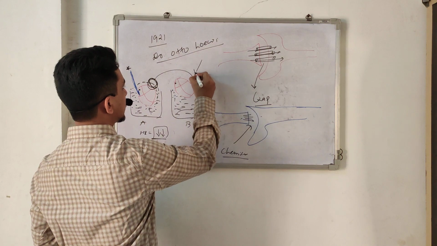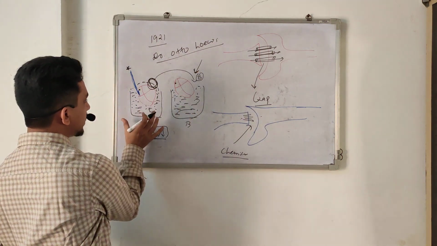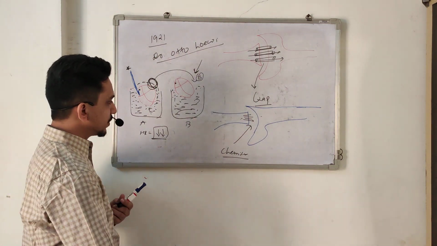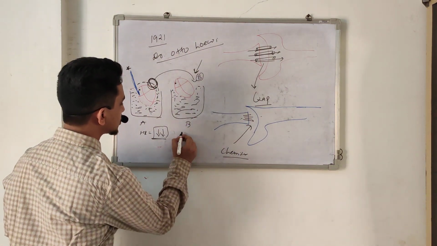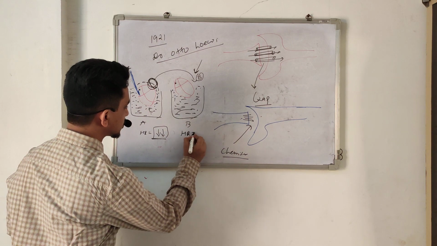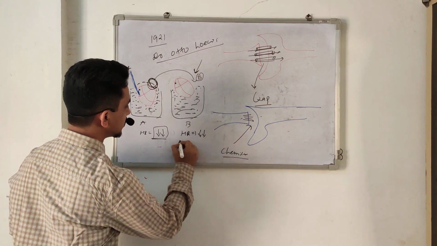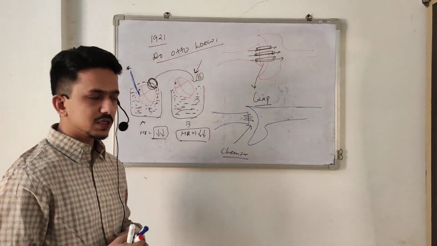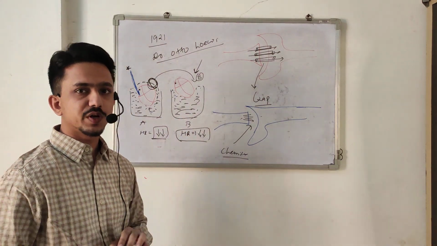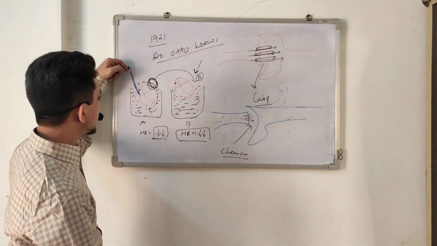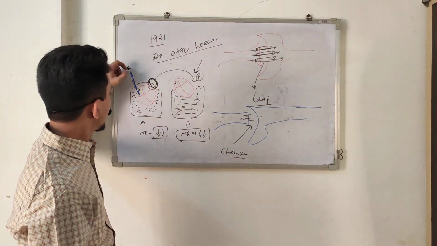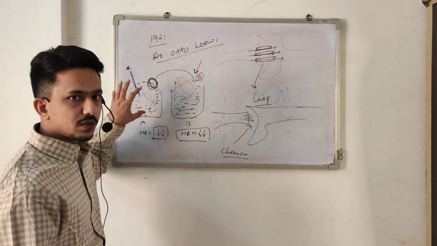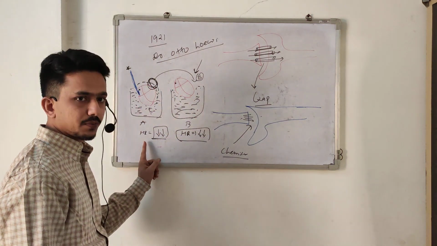They immediately took some solution from around heart A and put it into heart B. They added the A solution into the B solution. Afterwards, heart B also showed a slower heart rate. So what is the conclusion from this experiment? Whenever the vagus nerve is stimulated, it produces some chemicals on the heart tissue, the myocardium, and they lower the heart rate.